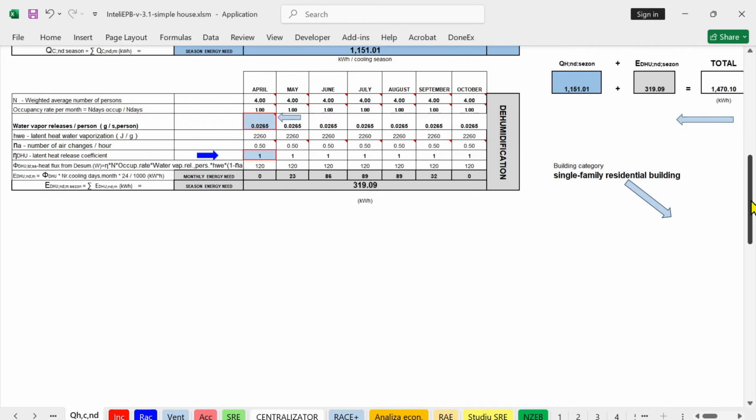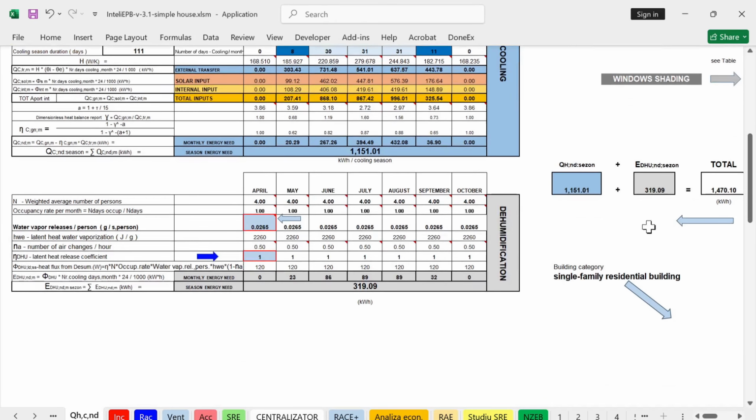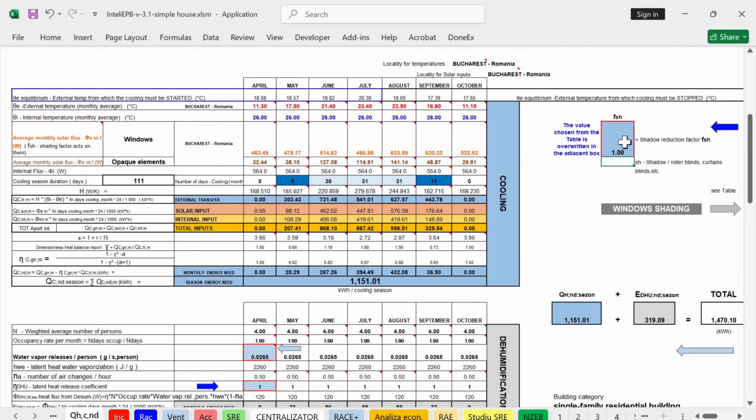We see that the energy of 319 from the total of 1500 is approximately 20%. And let's see what happens again when we have maximum shading, 0.08.